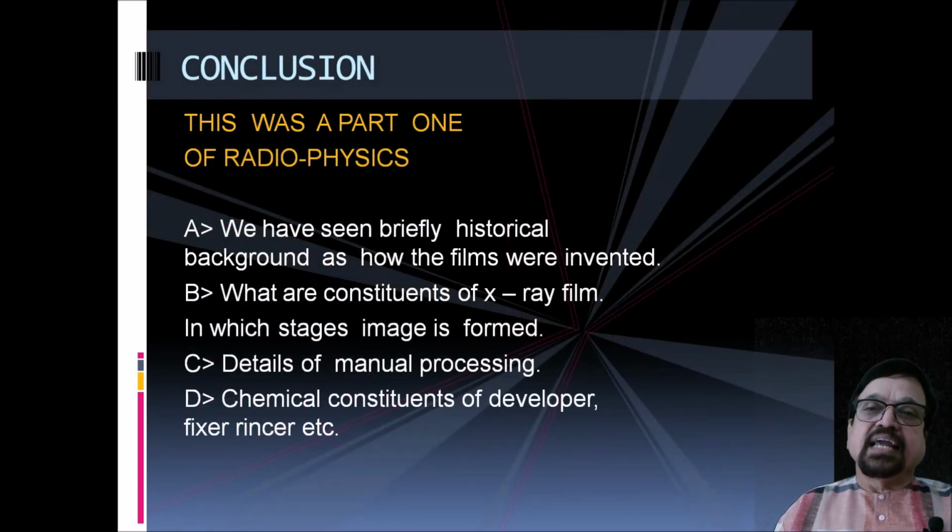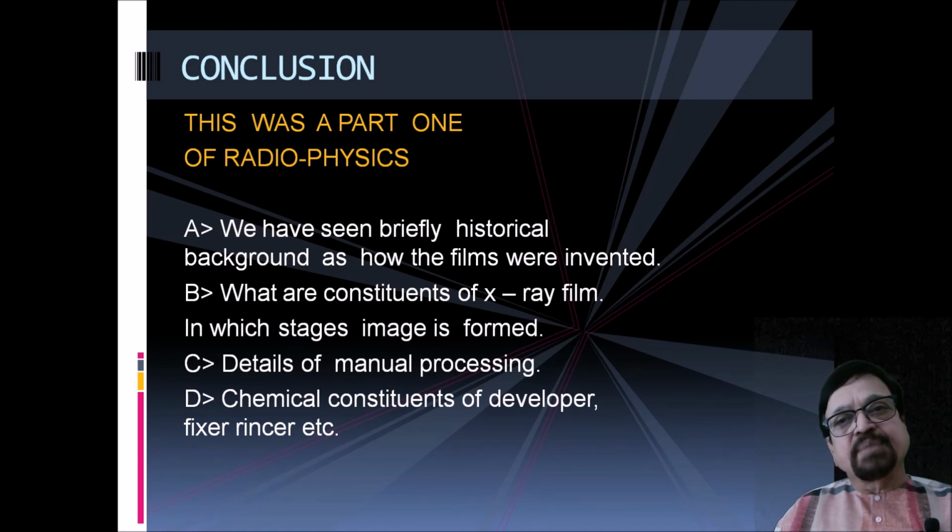Now, in this part 1, we have seen the historical aspect. We have seen how the development of films started right from glass till the emulsified polyester base. What are the advantages and disadvantages? Then what are the constituents of the film layer? Then how the developing takes place, how the fixing takes place, and how the films are dried. So that was wet processing.